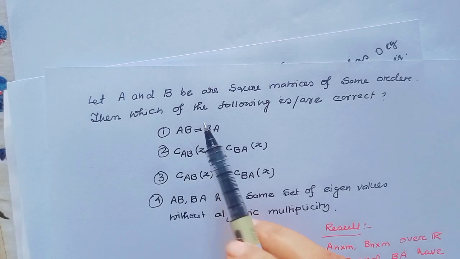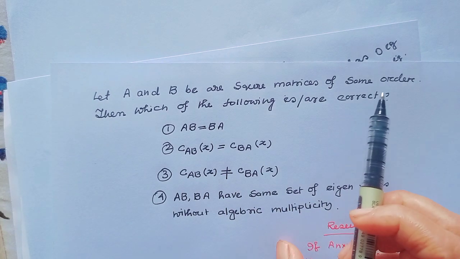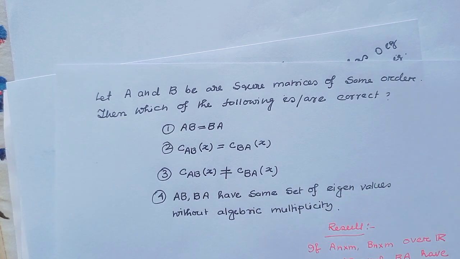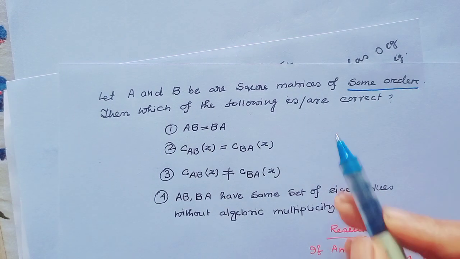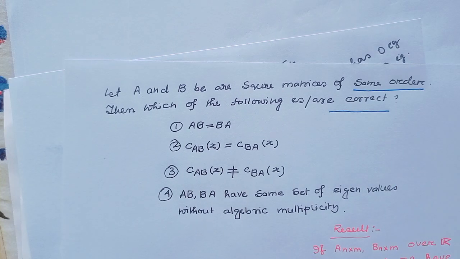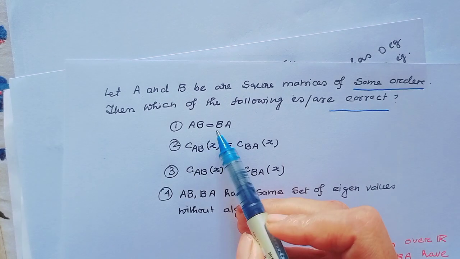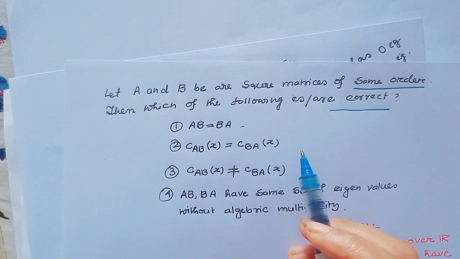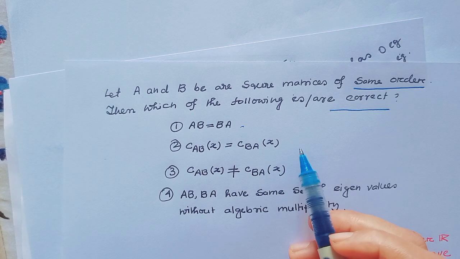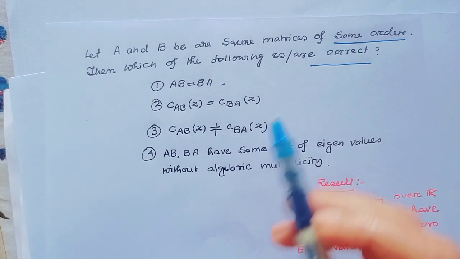Okay? Question: A and B are square matrices of same order. Here notice, given the order is same. Then which of the following is and are correct? Option 1, AB equal to BA. Option 2, characteristic polynomial of AB equal to characteristic polynomial of BA.